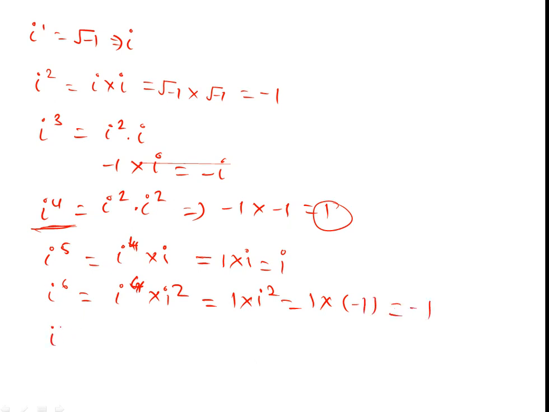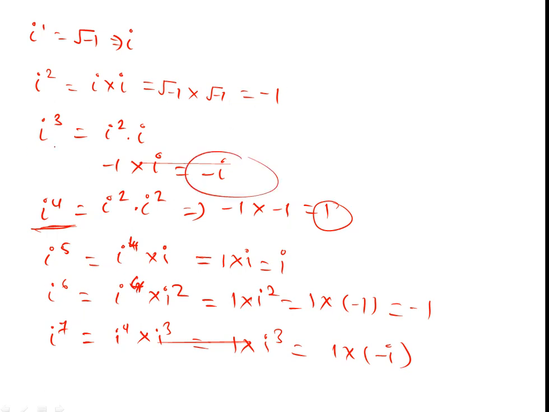Then iota to the power 7. Iota to the power 4 into iota to the power 3. Iota to the power 4 is 1, and iota to the power 3 is minus iota. So the final answer is minus iota. Similarly, iota to the power 8 is what?